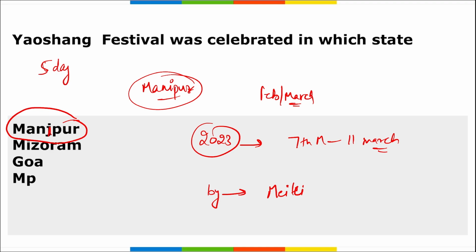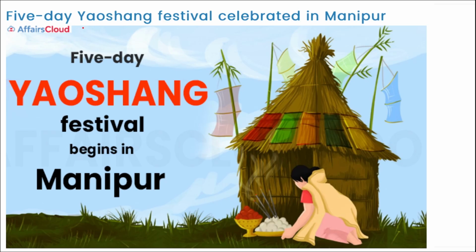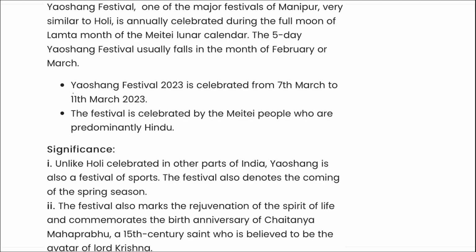Moving on, here you can see a 5-day long festival, Yaosheng festival, celebrated in Manipur. And this Yaosheng festival is celebrated from 7th of March to 11th of March 2023. It is celebrated by Meitei people who are predominantly Hindu.